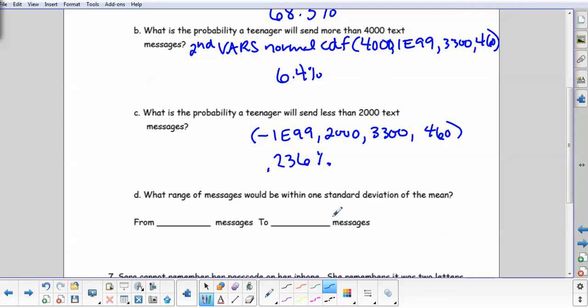All right, what range of messages would be within 1 standard deviation of the mean? Well, let's see, the mean was 3,300. So I can add and I can subtract 460 from that. I'm going to do plus 460, and 3,300 minus 460, and see what we have left. If we subtract, we get 2,840. So we have between 2,840 and 3,760 messages.